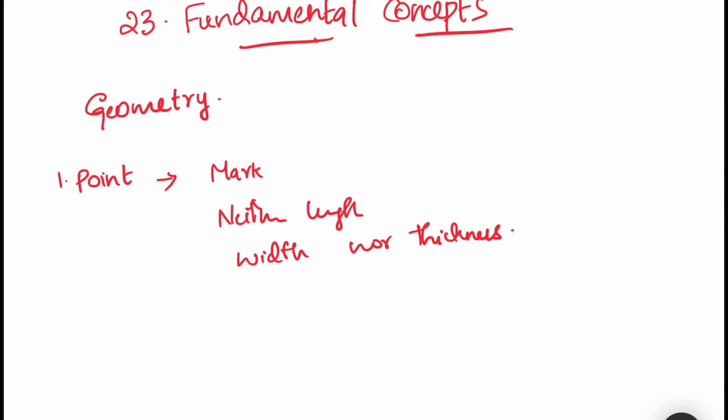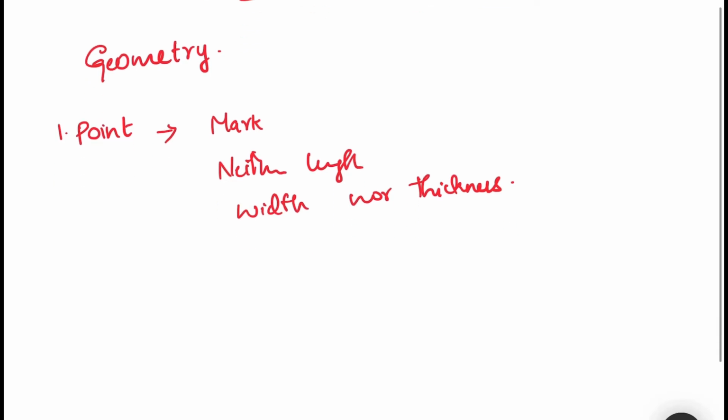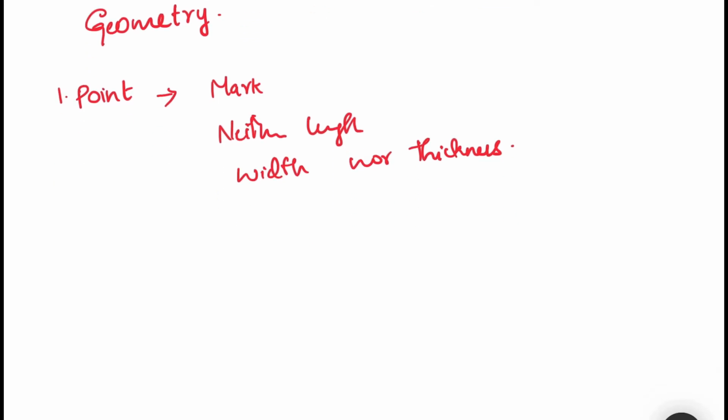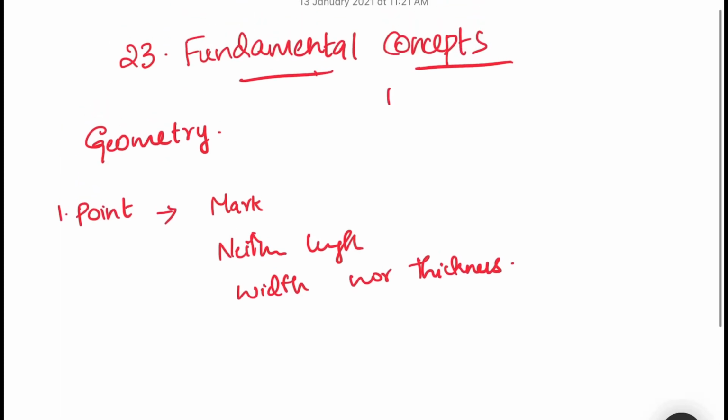and occupies no space. A small dot made by a sharp pencil on a plain sheet of paper represents a point. A point is represented by a dot. In general, it is denoted by a capital letter such as A, P, X, etc. as shown alongside, and it's read as point P, point X, etc. Hope point is clear to you. So this is on page number 202 in your textbook.